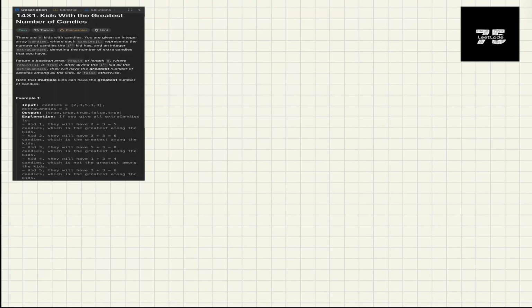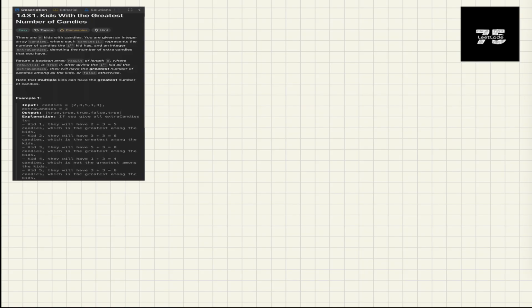Hello everyone, this is the LeetCode 75 series and this is the third problem from the series. This is problem number 1431, Kids With the Greatest Number of Candies.